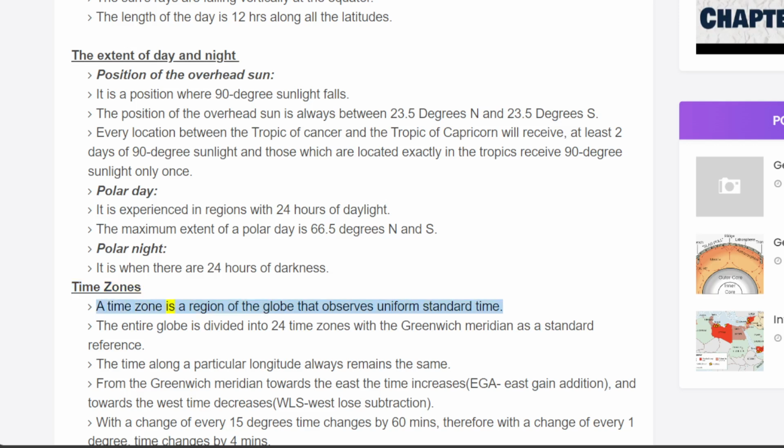A time zone is a region of the globe that observes uniform standard time. The entire globe is divided into 24 time zones with the Greenwich meridian as a standard reference. The time along a particular longitude always remains the same.